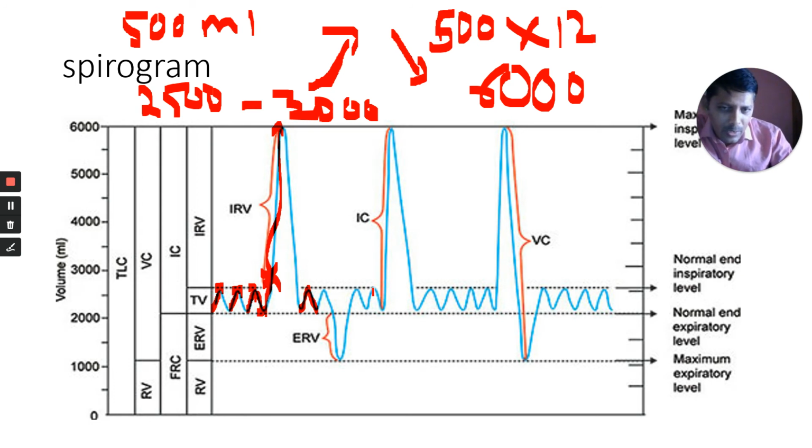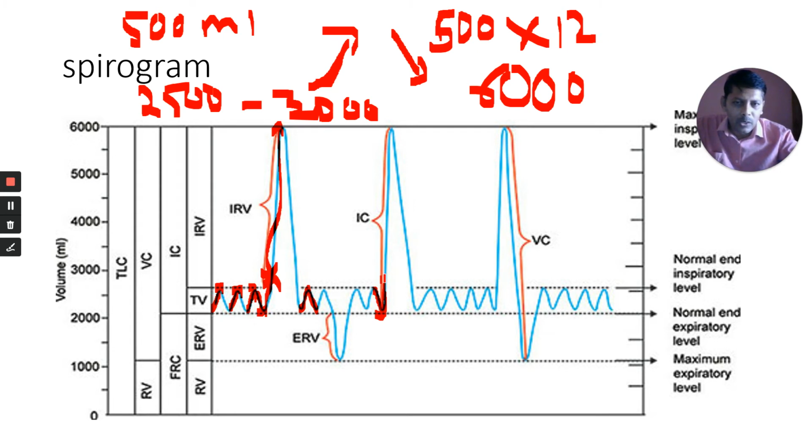You can understand now what I told you. To expire air, that is the normal expiration. After normal expiration you can take this amount of air. If you breathe normally, this is the tidal volume. Up to here, tidal volume.